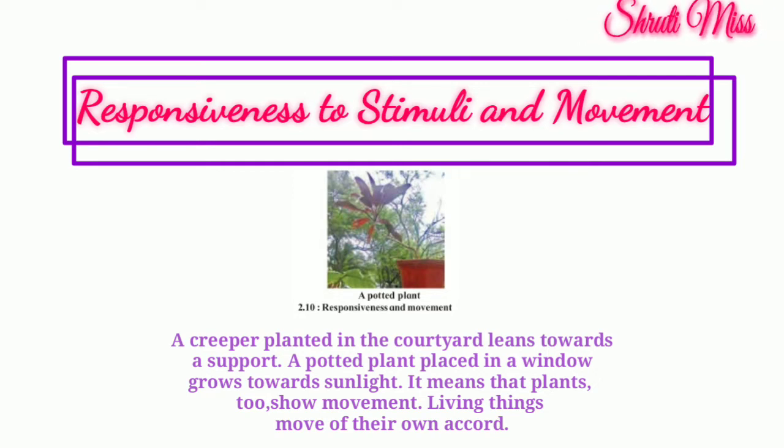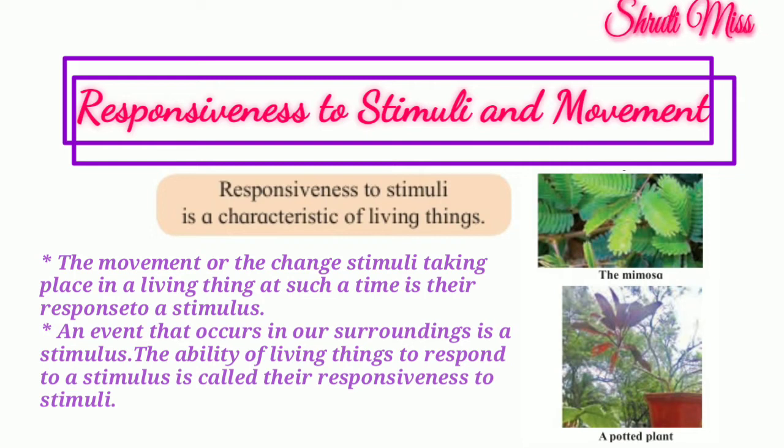So what it means, the plant which is placed in a window was also moving towards the sunlight. The movement or the change taking place in a living thing at such a time is its response to a stimulus. What is the stimulus?